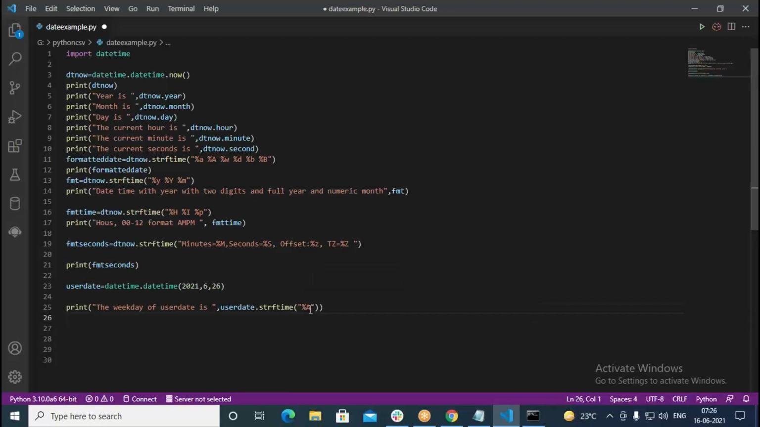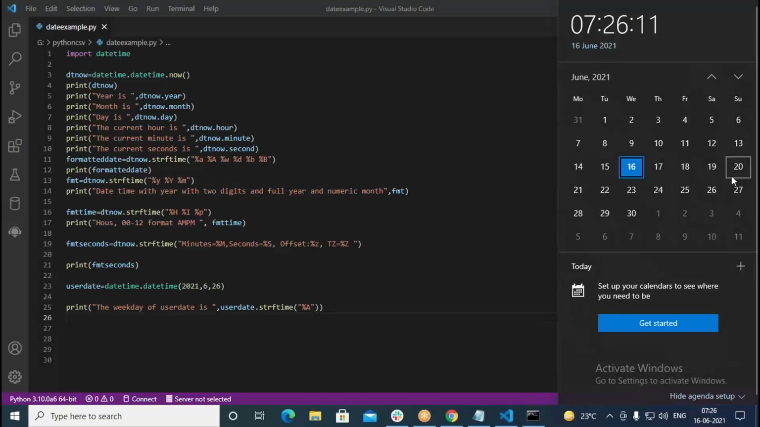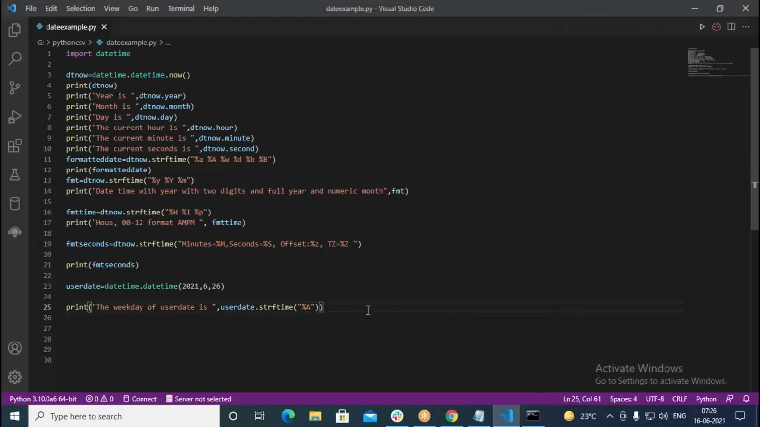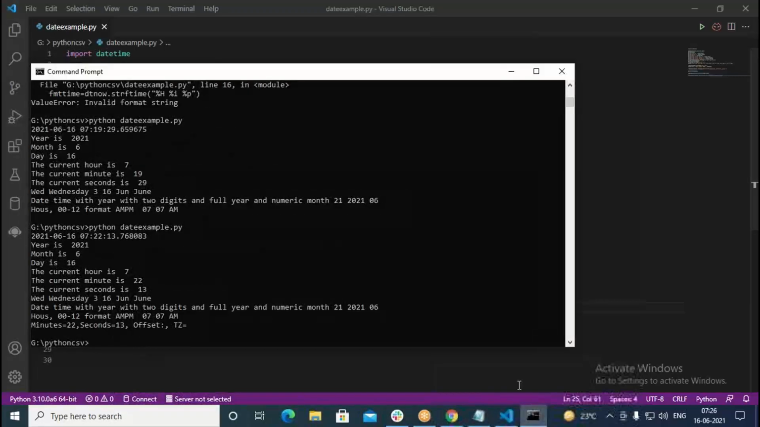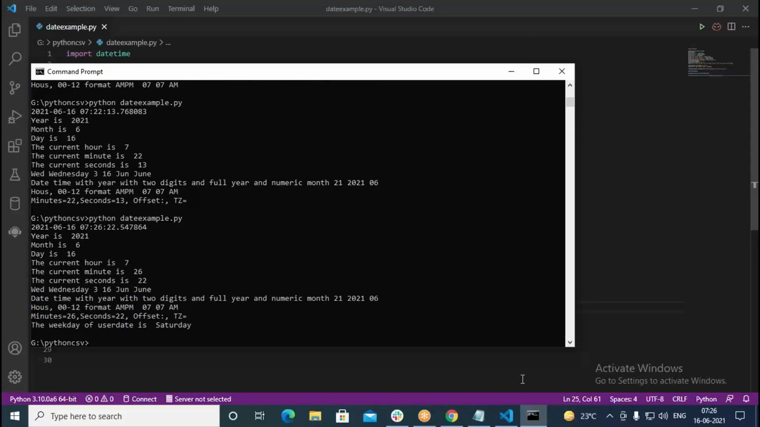Normally it is going to be the 26th. We can see from the calendar here. So 26th is going to be Saturday. So we should get this as Saturday here. Now let us run this again. The weekday of user date is Saturday, it's printing.